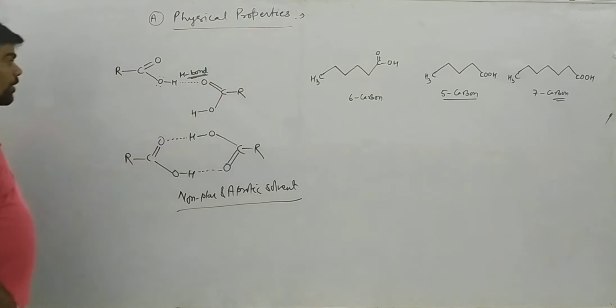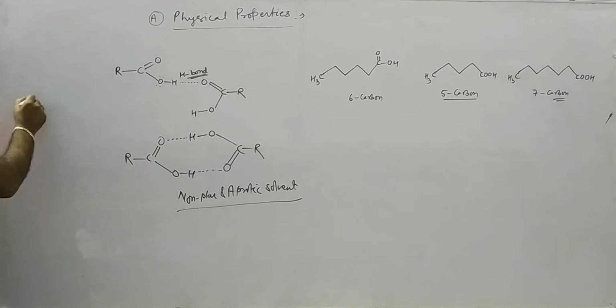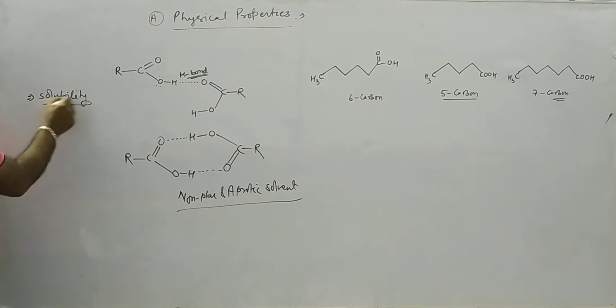Alright? Okay. Next is solubility. This was about melting point. Now next is solubility.